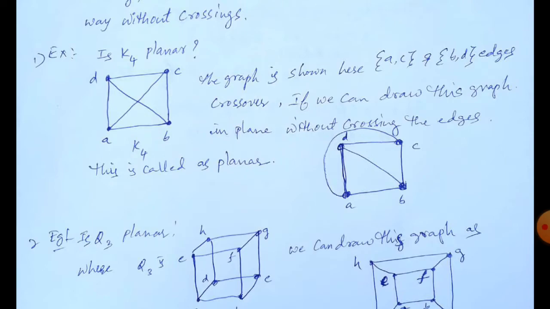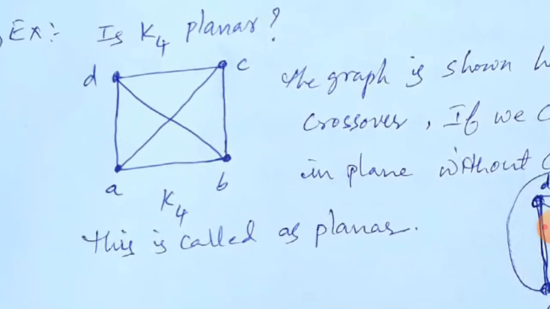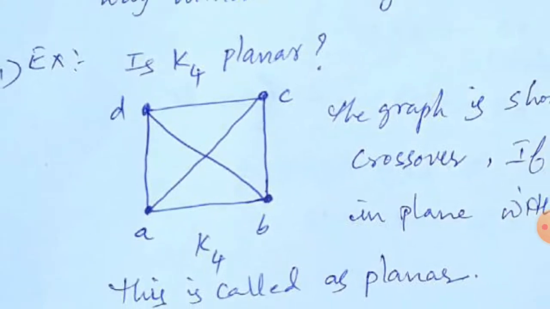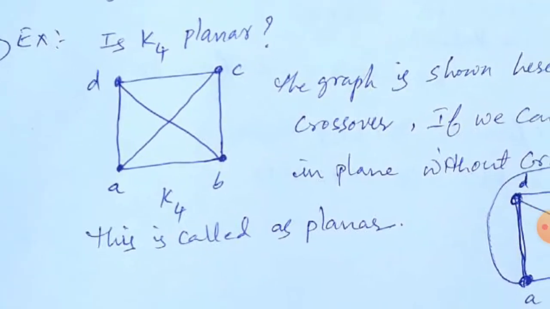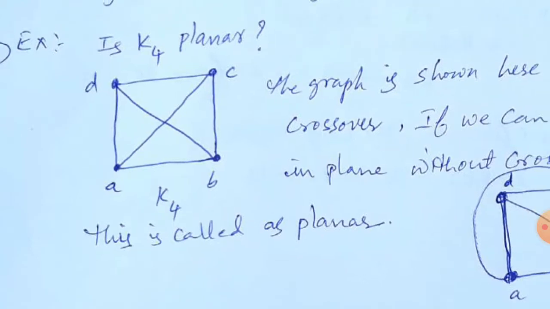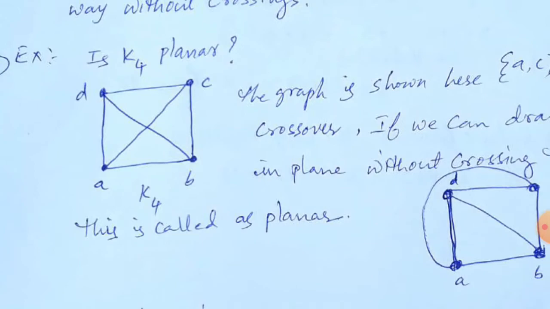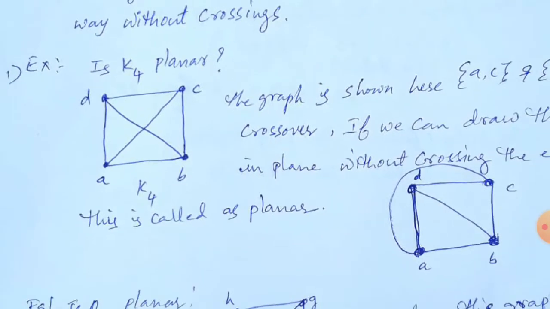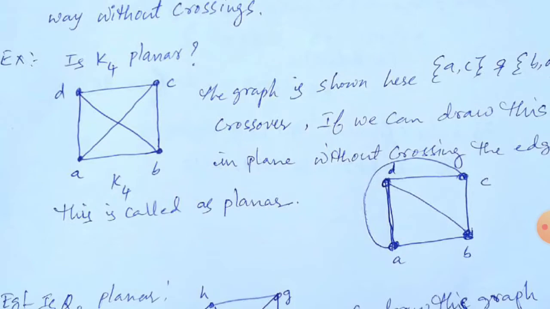Now see here, the K4 graph is given. This is called the K4 complete graph with 4 vertices. Observe here, D to B and C to A. These two edges are crossing here. So this is called a crossover. Can we draw this graph without crossings, without intersection? Is it possible to draw?